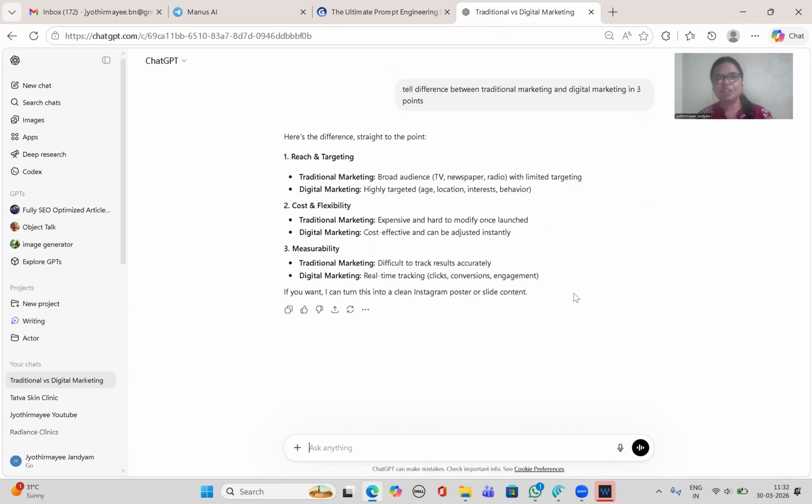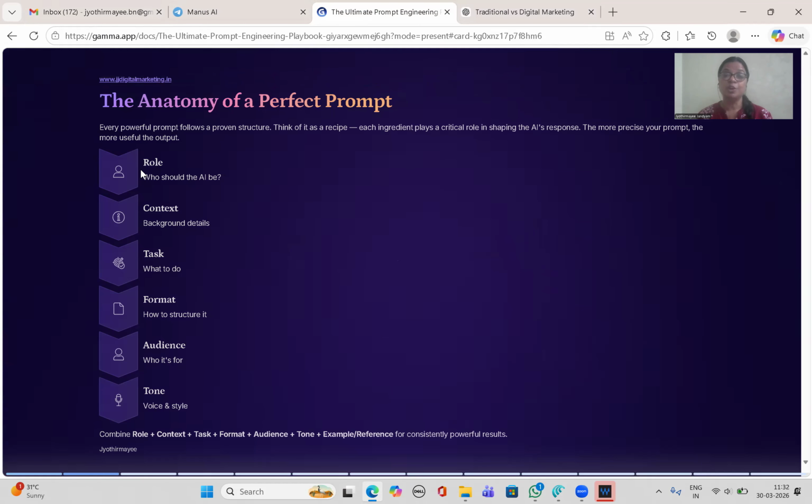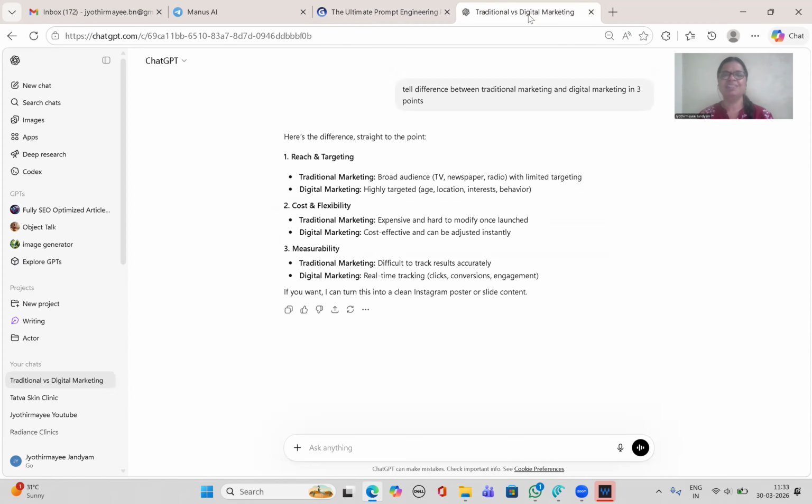Okay. Now you didn't give any role or any context or anything. Now let's give the role. We will give a role to ChatGPT and see how the output will be. This output is fine, but for a totally new person to digital marketing, they may get confused, right? So first, we will give a role. Act as a digital marketing trainer.